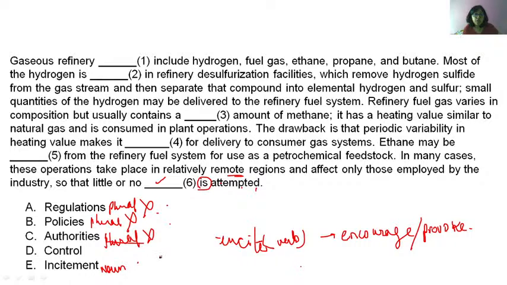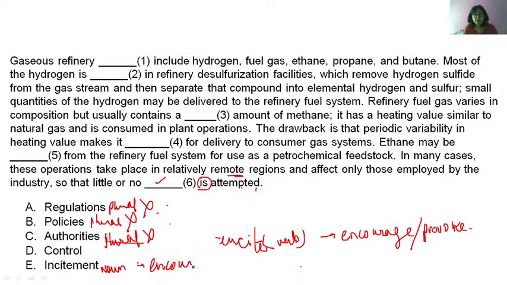Now you are left with control and incitement. Little or no incitement is attempted. That is, encouragement is attempted. Little or no control is attempted. So what should be the answer? If you say little or no incitement is attempted, what incitement?